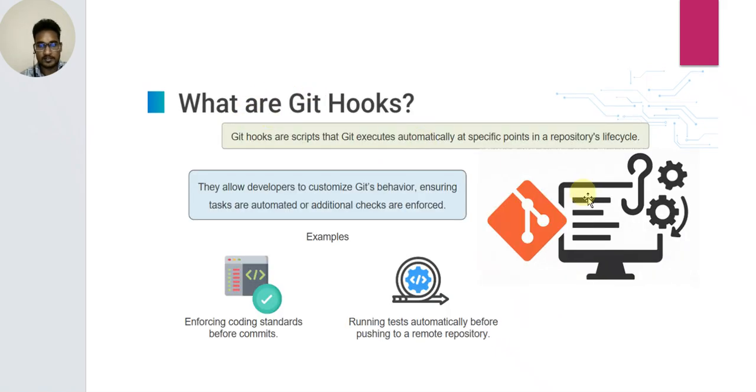What are Git hooks? Git hooks are scripts that execute automatically at a specific point in a repository lifecycle. They allow developers to customize Git behavior, ensuring tasks are automated or additional checks are enforced. Examples are enforcing formatting standards before commits and running tests automatically before pushing to a remote repository.